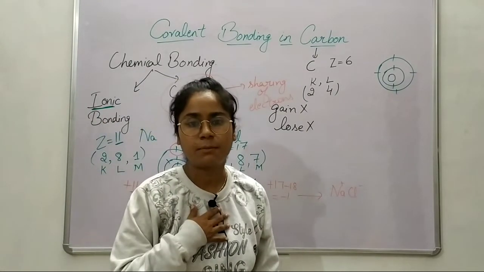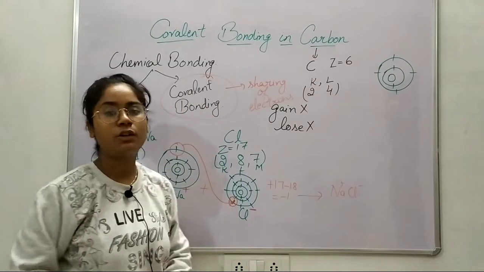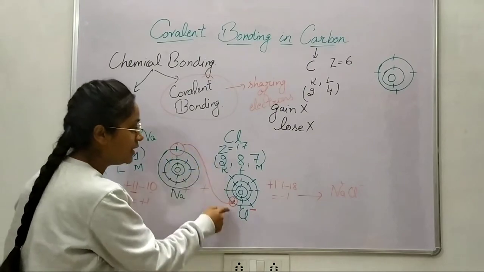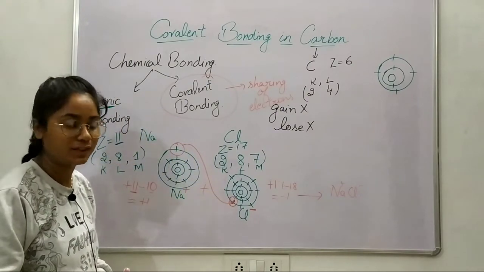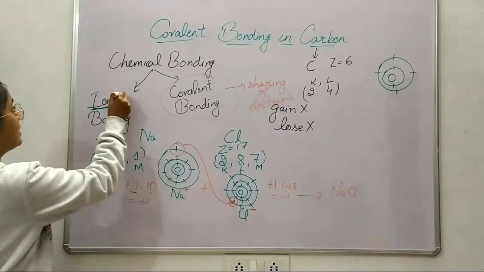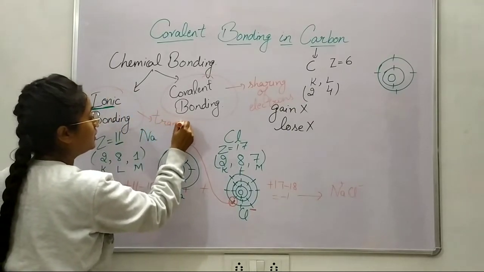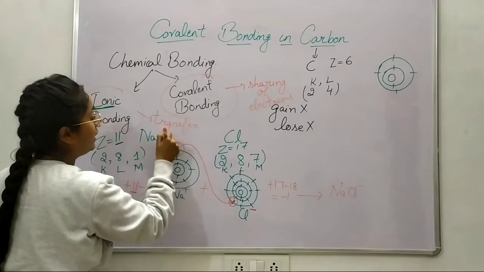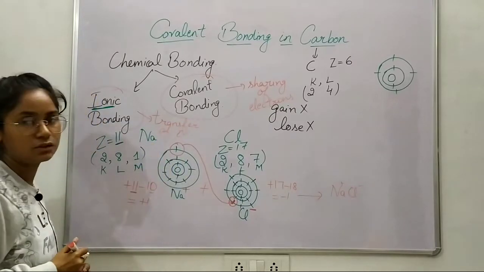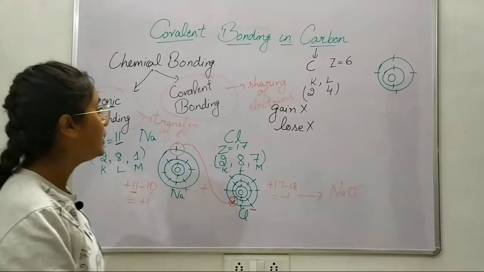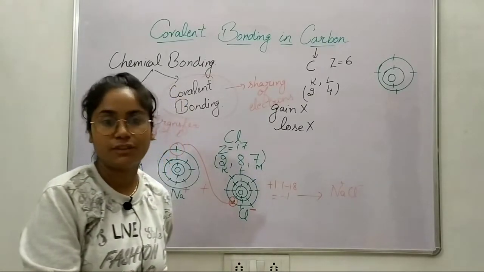Even I am getting my octet complete and you are getting your octet complete. But this thing is not sharing of electrons. My dear students, it is known as transfer of electrons, transfer or gaining or losing of electrons. It is not sharing of electrons. Okay. So covalent bonding means sharing of electrons.